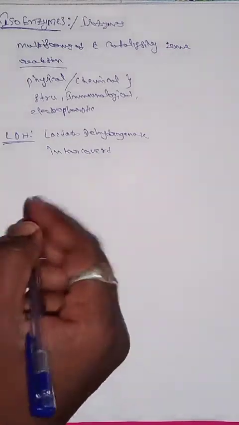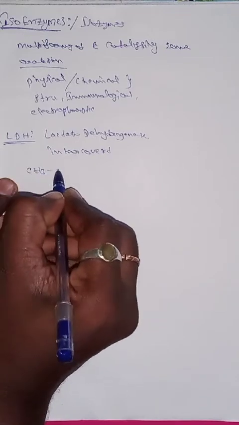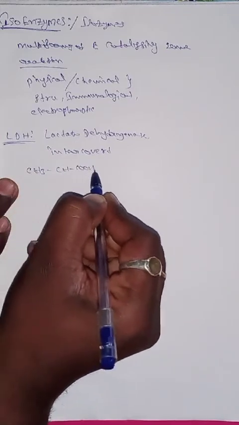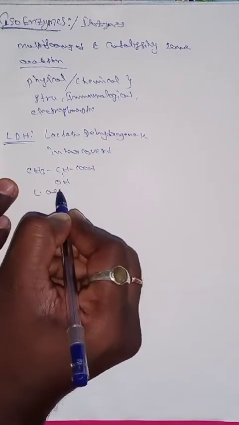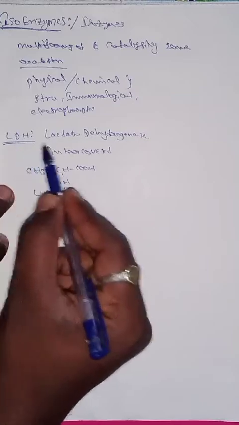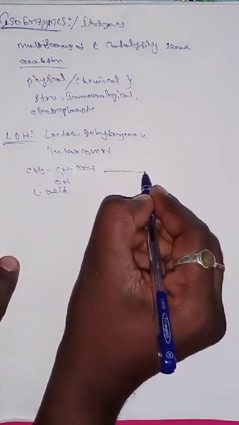Lactate is converted to pyruvate. So what is the lactate structure? CH3, CH, OH and COOH. This is called lactic acid. So what is the importance of LDH? Interconversion of lactate to pyruvate.